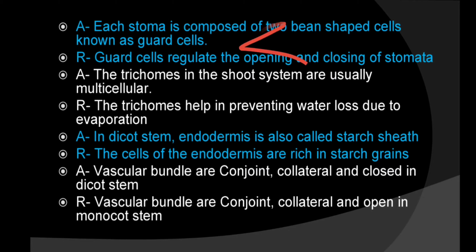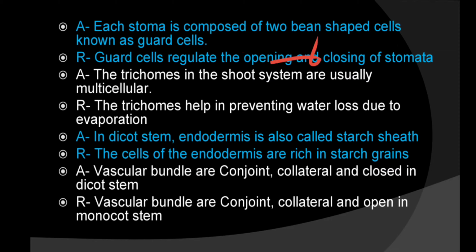Can we say that each stoma is composed of two bean-shaped cells known as guard cells, because guard cells regulate the opening and closing of stomata? No, we cannot say it, because the reason is not the correct explanation of A, but both are true. So here you have to mark option B.